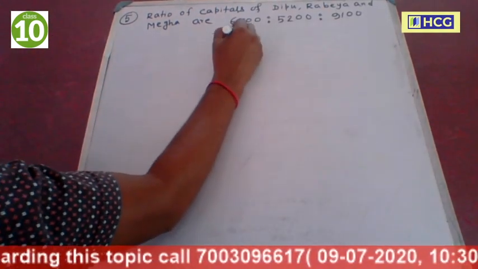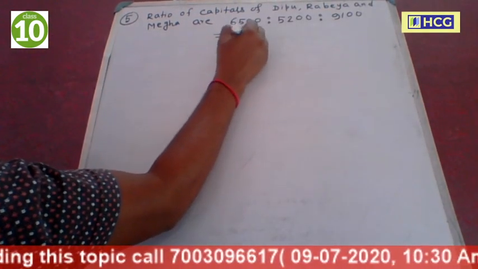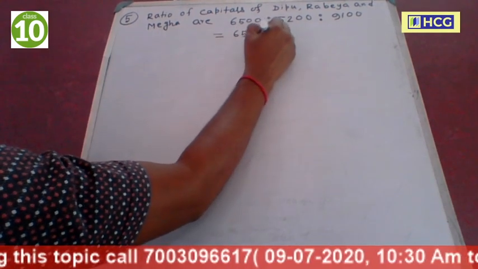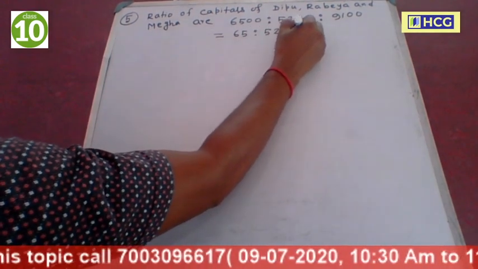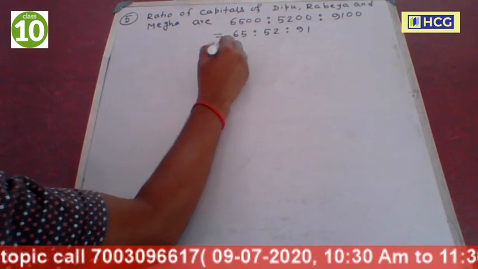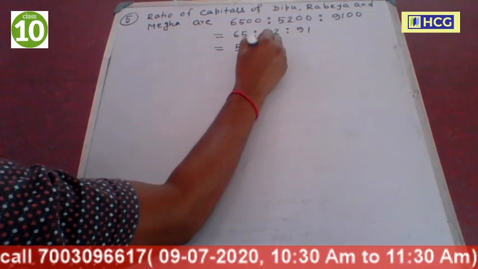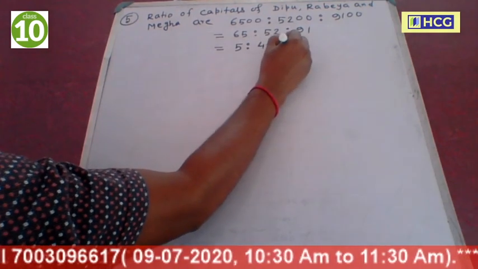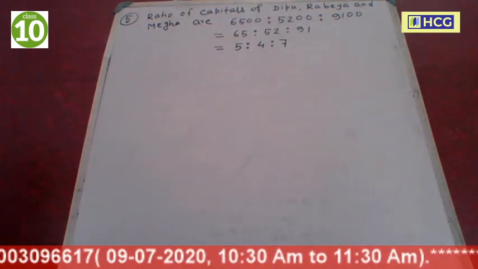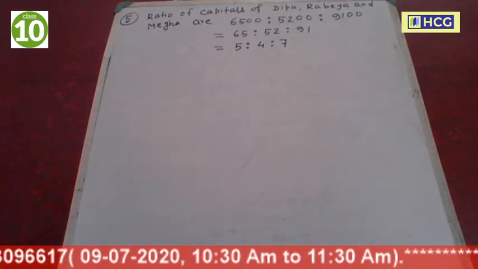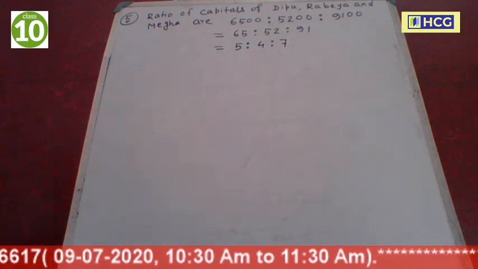First cancel two zeros, 65, 52, 91. Cancel 13, 5 is to 4 is to 7. These are the ratio of the capitals of Dipu, Rabia and Megha.